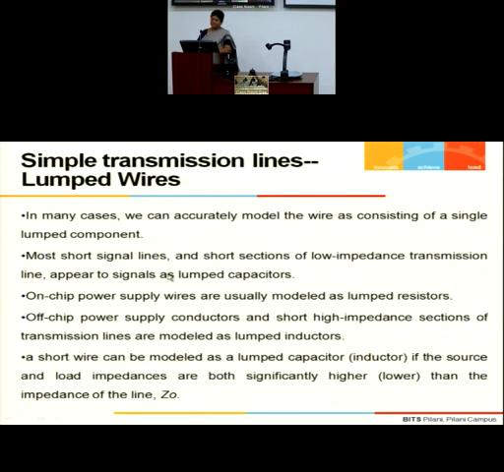Short signal lines, use them as lumped capacitors. On-chip power lines, usually shorter in length, lumped resistors. Off-chip power lines, which are short, high impedance sections, are modeled as lumped inductors. A short wire is normally modeled as a lumped capacitor.